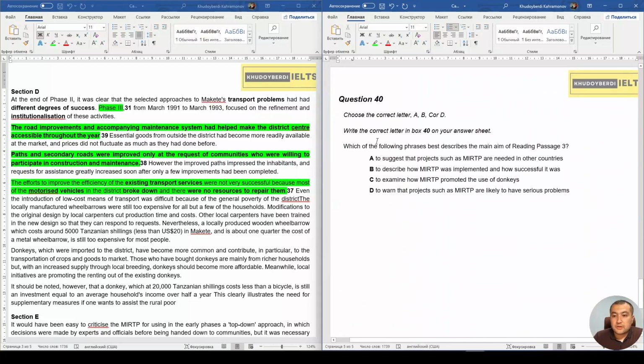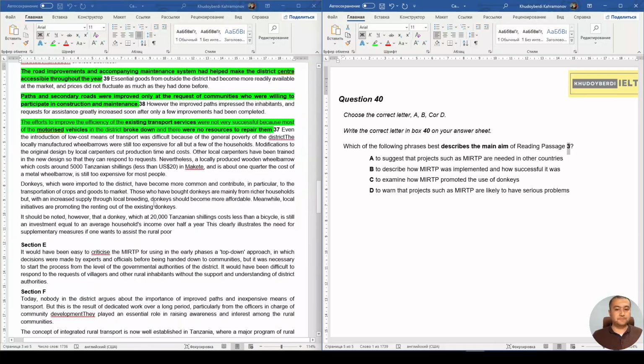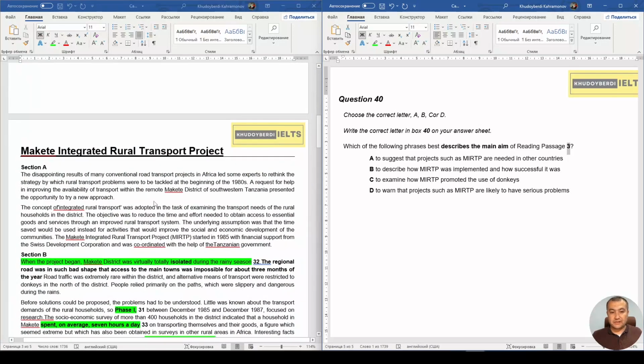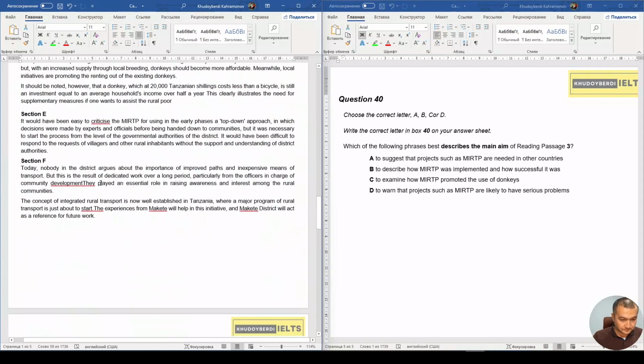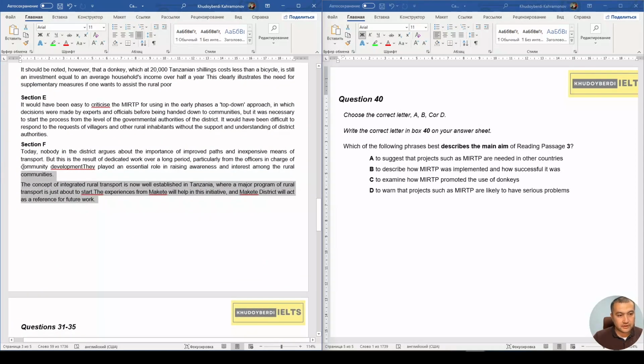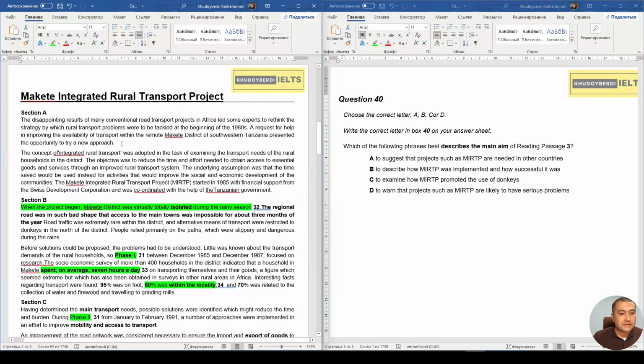Okay, let's just talk about here. Which of the following phrases best describes the main aim of reading passage 3, which means the overall meaning, right? In order to extract the overall meaning, I think reading this and reading this could help us to figure out what it's discussing, right?